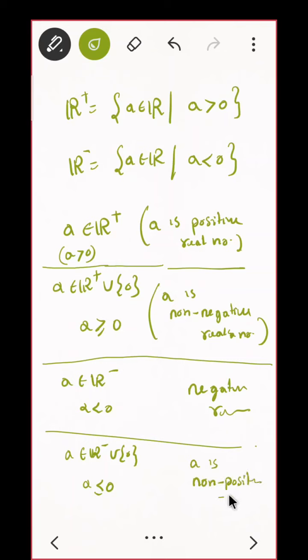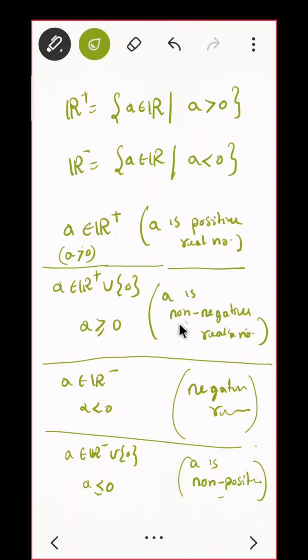See, even in SY and TY people used to confuse non-positive with negative, and non-negative with positive real number. So you should be thorough with that. If you say A belongs to R plus, that is A is positive, then it is a positive real number. If you include 0 also, that is A is greater than or equal to 0, then we say A is a non-negative real number.